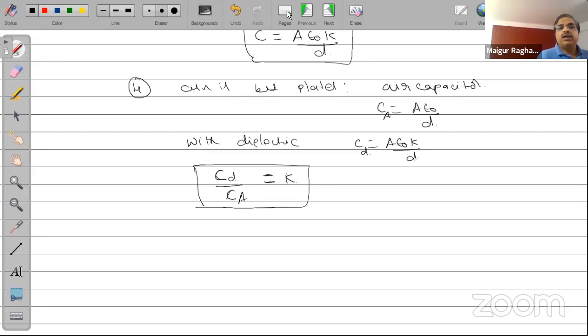Now, if you all have written down this, I would like to go to my next page for the next type of capacitor. Can I? Yes, sir. Okay.